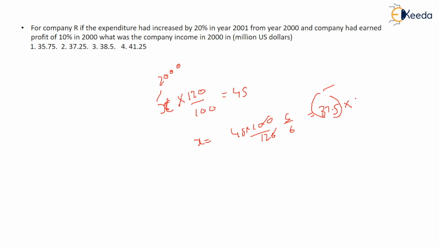So they are earning 10% profit, so you will simply multiply it by 110 by 100, because 10% profit means plus 10. After you do this, the value comes out to be 41.25. So your answer will be this. For year 2000 the company income was this much. Okay, so this is how you need to calculate. Just see the data and solve it.